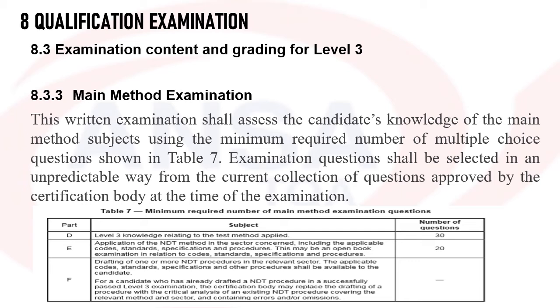Part F will be basically procedure writing. Either you will be given a specimen, and you have to draft the procedure as per the requirements of the code, standard and specification. In case of a candidate who has already drafted a procedure and successfully passed level 3, the certification body may replace the drafting of the procedure with an analysis covering the relevant method or sector concerned.